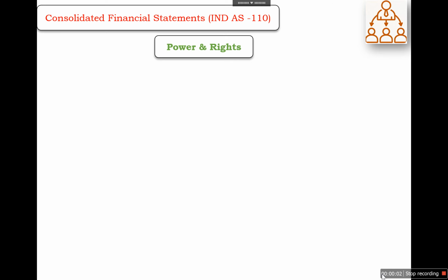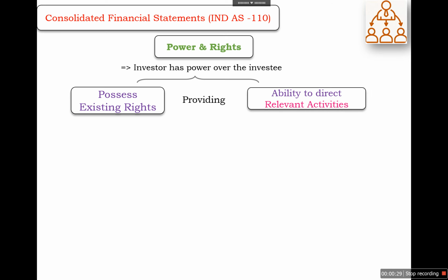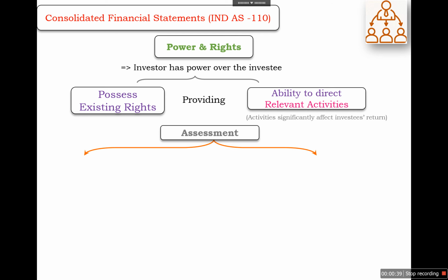As per Ind AS 110, investors should have power and rights over the investee to exercise its control. So, based on the establishment of control, we are going to decide whether we are going to consolidate the financial statements of that entity or not. An investor has power over the investee when it possesses existing rights, and these existing rights are those that provide the ability to direct the relevant activities of the investee. Relevant activities are those activities that significantly affect the investor's return.